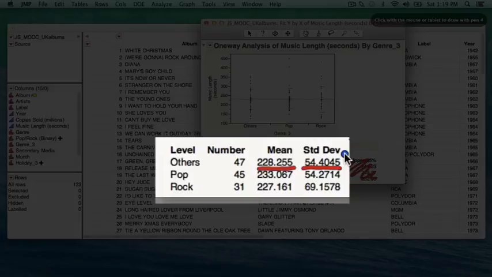The pop genre music albums has an average music length of 233.07 seconds and the standard deviation of 54.27, while the music albums of rock genre has an average music length of 227.16 seconds and a standard deviation of 69.16.